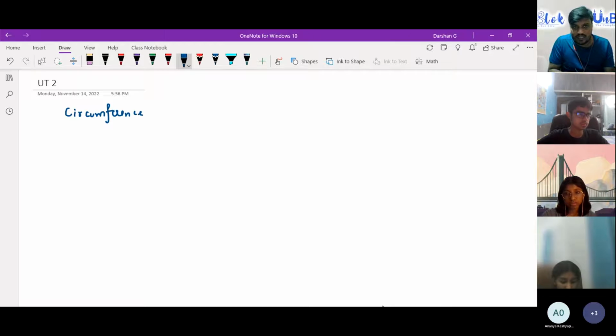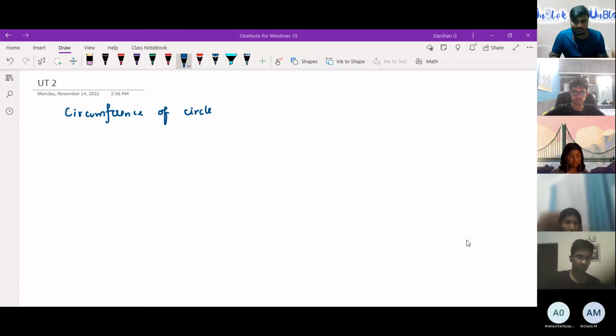Okay. Can somebody answer what is circumference of a circle? Can someone answer that question? Okay, Sneha, hi. So what is circumference of a circle? Any idea? It's like the perimeter of the circle. Correct. So it's like the perimeter of a circle. So can someone answer what is perimeter? Maybe I'll ask Manomai. What do you mean by perimeter, Manomai? Are you hearing Manomai?